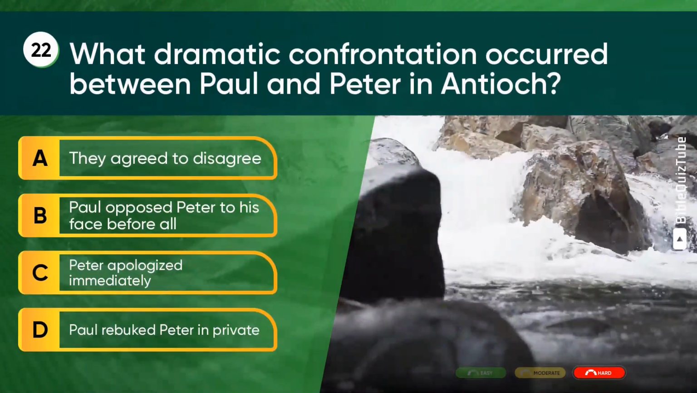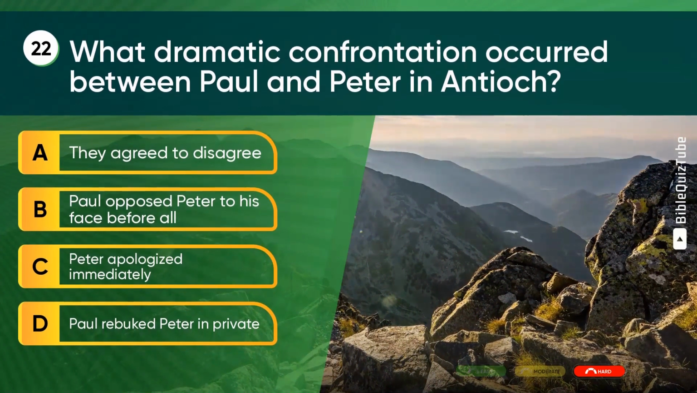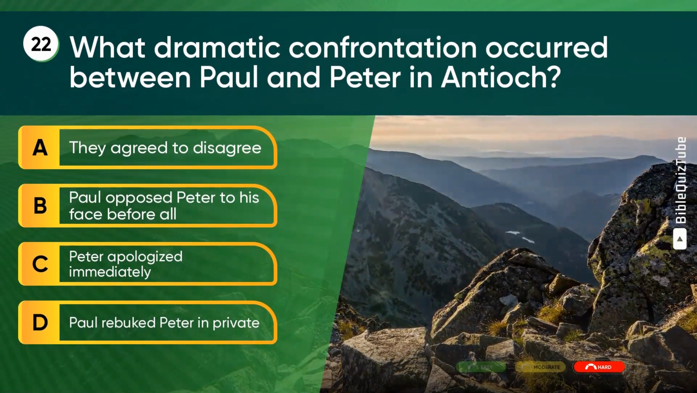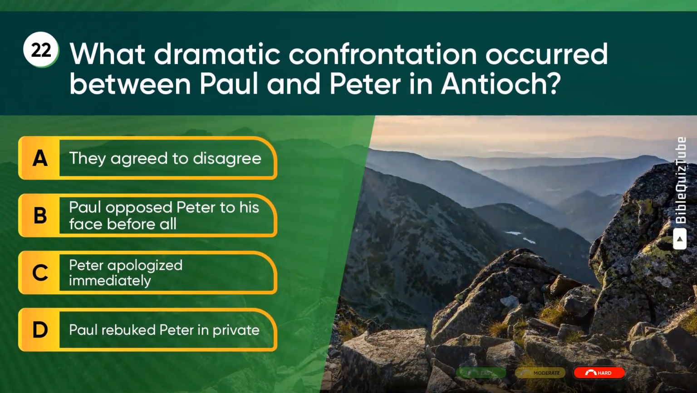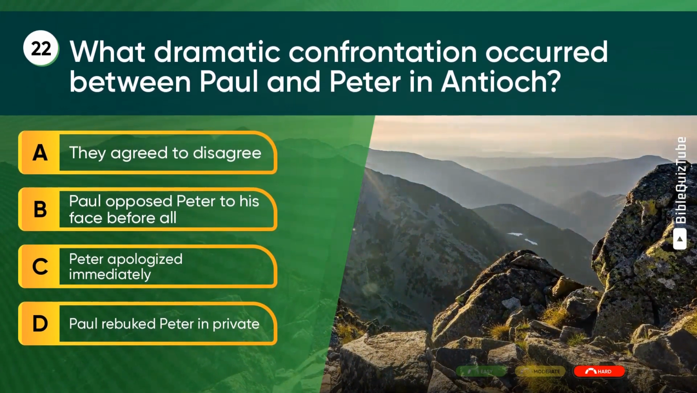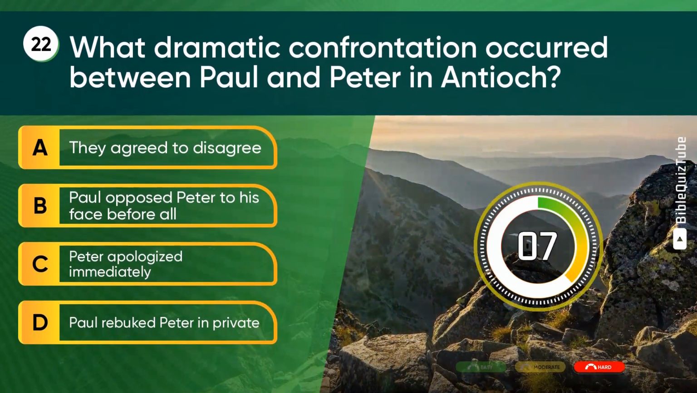Question 22. What dramatic confrontation occurred between Paul and Peter in Antioch? A. They agreed to disagree. B. Paul opposed Peter to his face before all. C. Peter apologized immediately. D. Paul rebuked Peter in private.